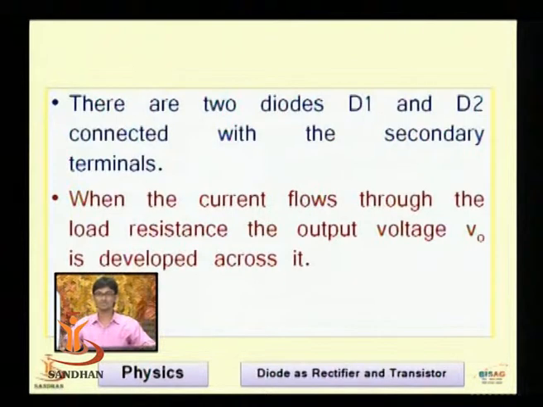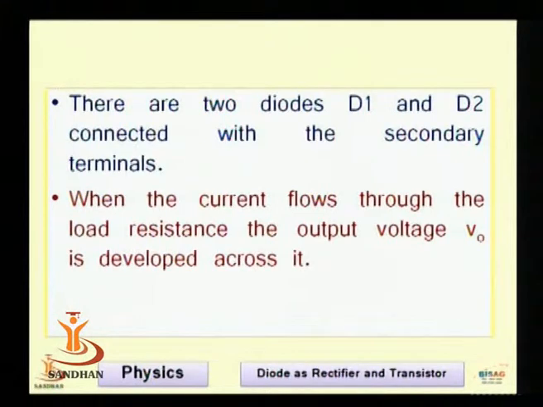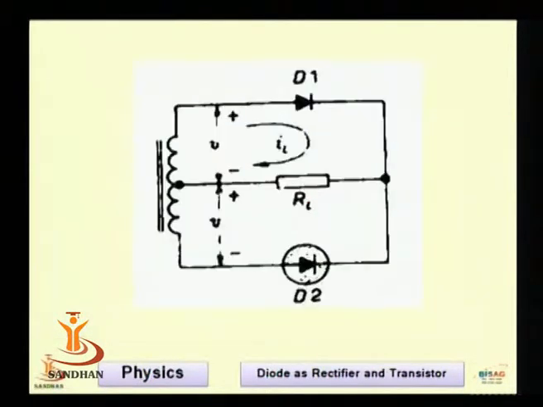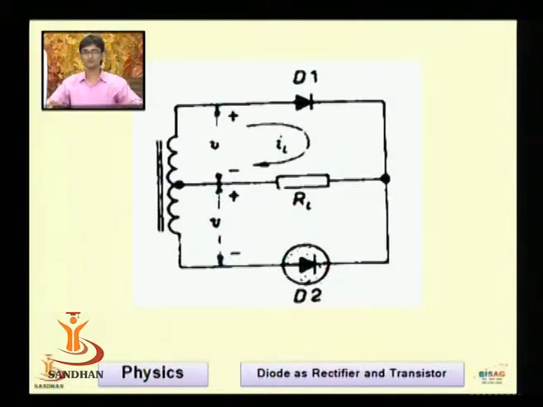There are two diodes, as I told you, D1 and D2, connected with the secondary. When the current flows through the load resistance, the output voltage V0 is developed across it. See, now we are having the center tap. So the upper part is positive and negative, then after the RL there is a positive and negative.